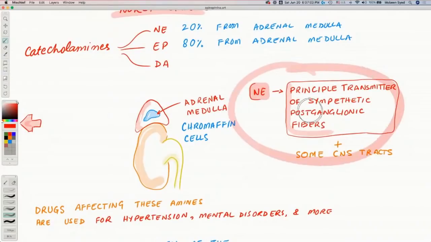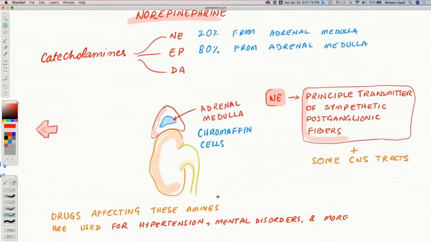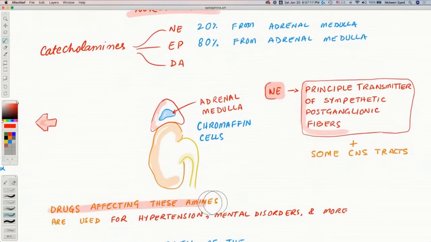Look here, this is norepinephrine. Norepinephrine is the principal transmitter of sympathetic postganglionic fibers, and we'll talk about that in a second as well. I'm just giving the whole context here. The drugs that affect these amines are used for hypertension, mental disorders, and many more things.